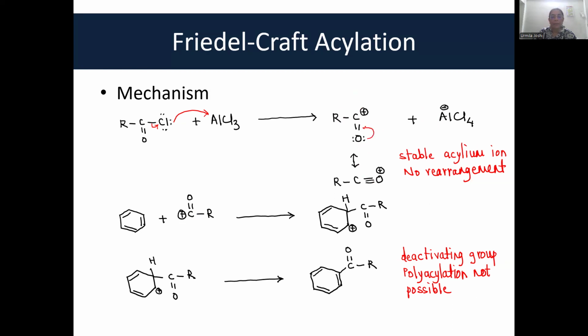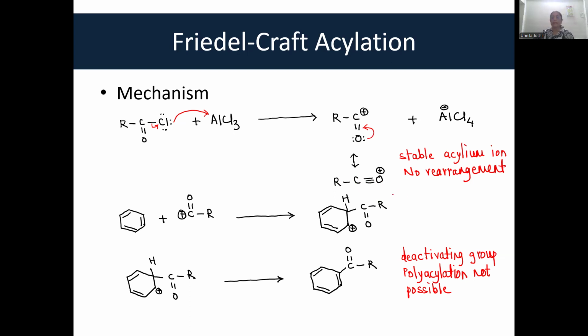Just see, if this moves over here, then RC triple bond O is formed. Now this product, although oxygen is carrying a positive charge, is very stable because all the atoms have their octet complete, right?